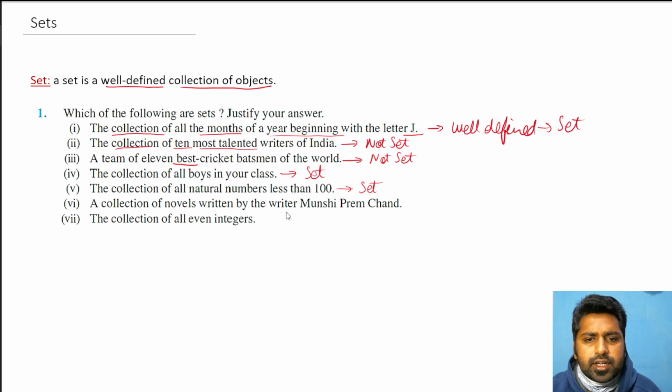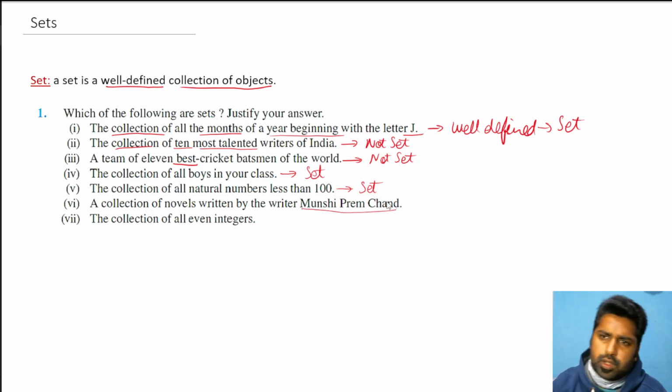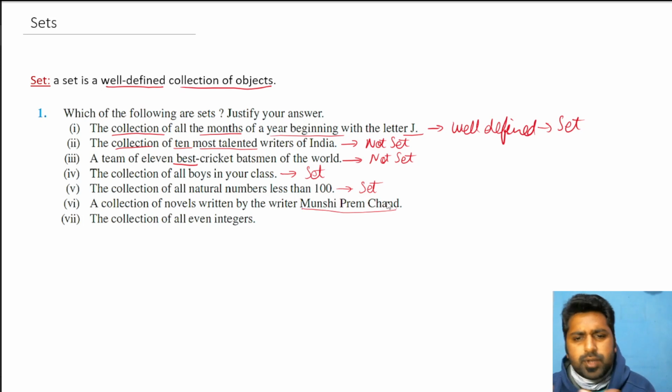Collection of novels written by writer Munshi Premchand. In his lifetime, he may have written a lot of novels. So the collection of all that is fixed. If I say best novels, then it's ambiguous because best is relative. It depends from person to person. So opinion will matter if the question becomes collection of best novels.